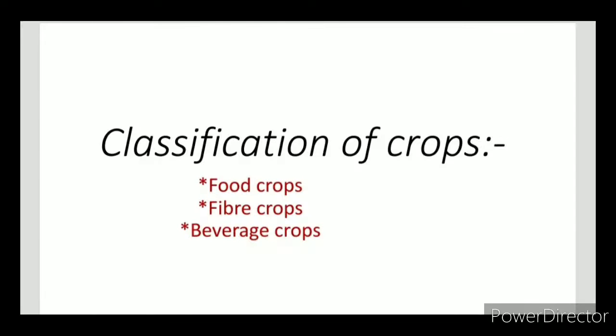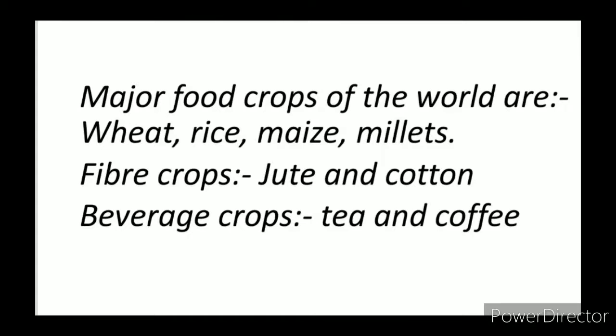Now we come to major crops. A large variety of crops are grown all over the world to meet the requirements of the growing population of today. Crops are classified into food crops, then second is fiber crops, and the third one is beverage crops. Major food crops of the world are wheat, rice, maize, and millets. Jute and cotton come in the fiber crops, and important beverage crops are tea and coffee. We will talk about these crops in detail in the next class.